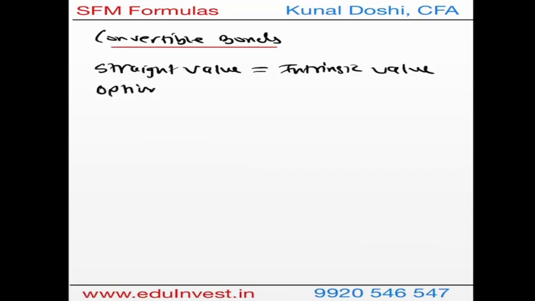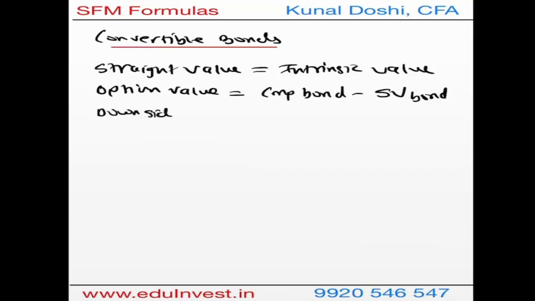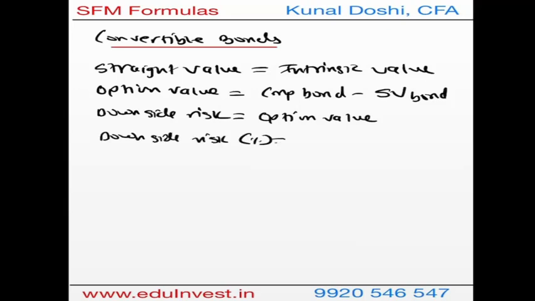Option value of bond is nothing but the current market price of the bond minus the straight value of the bond, which we calculated above. That is the option value of the bond. So here you have the downside risk of the bond, which is nothing but the option value, and if you want to calculate the downside risk in percentage, it is straight value minus current market price of the bond divided by current market price into 100.